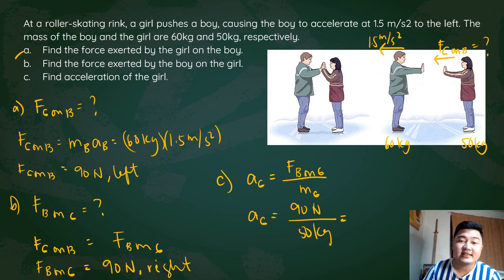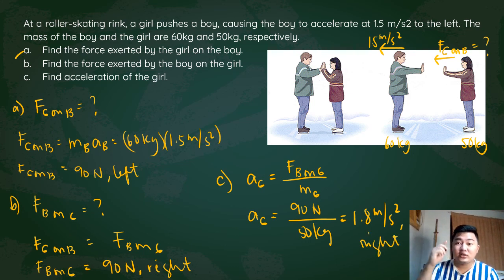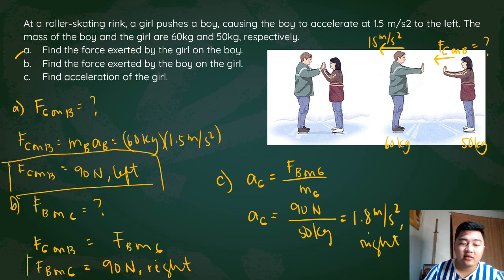This gives us an acceleration of 1.8 meters per second squared. The direction is towards the right because the force is towards the right as well. So these are our answers for the problem.